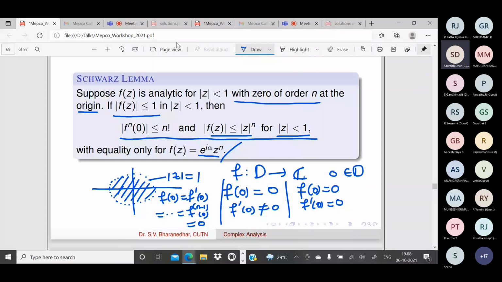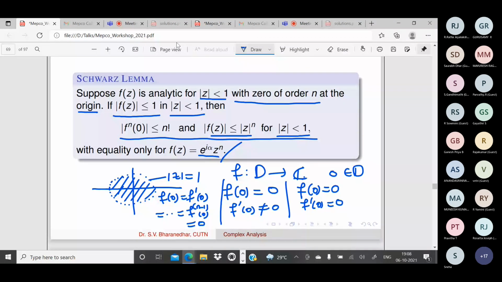You have an analytic function defined on the unit disk which has a zero of order n at the origin. In addition to that, f is bounded by 1 on the domain where it is defined, the open unit disk.